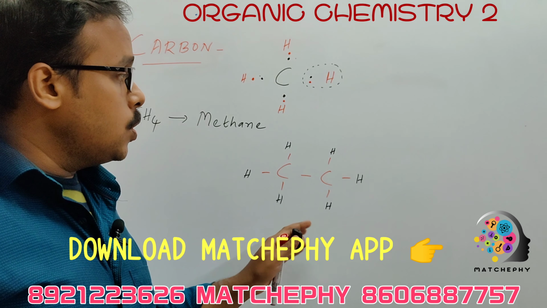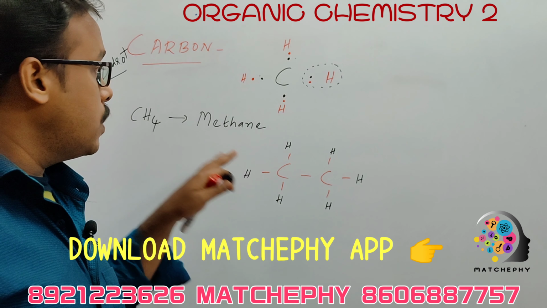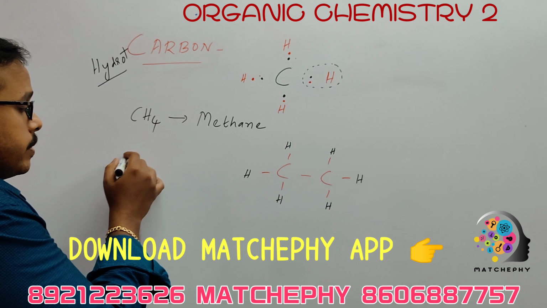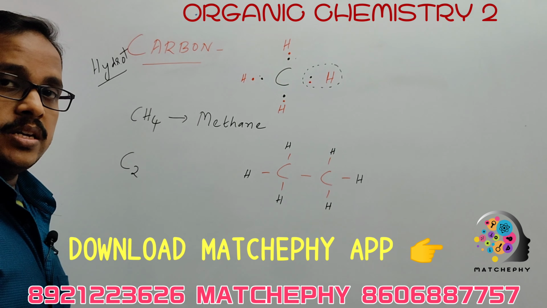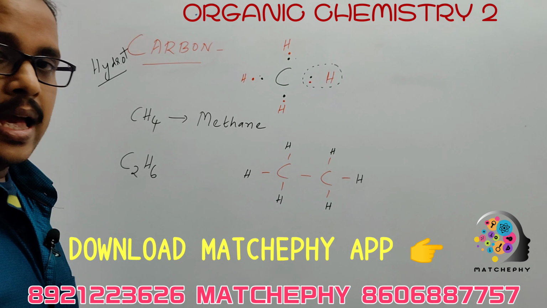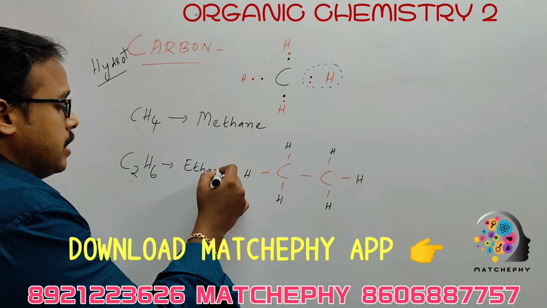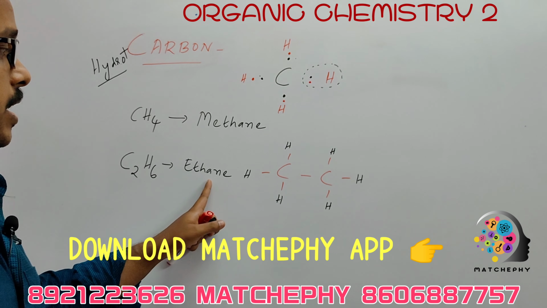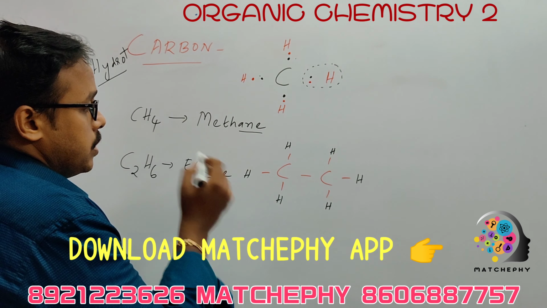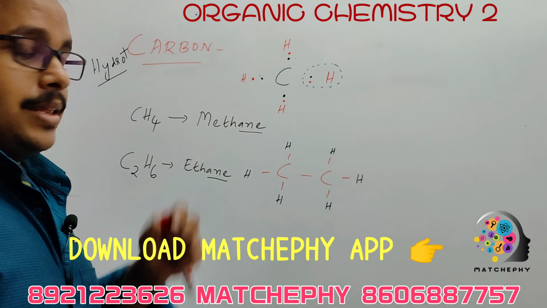Seeing this structure, can we write the formula for this hydrocarbon? How many carbon atoms? 2 carbon atoms, C2, and 6 hydrogen atoms. This is the next hydrocarbon, called ethane, E-T-H-A-N-E. Methane, ethane. This A-N-E ending is very important, which we will go through now.